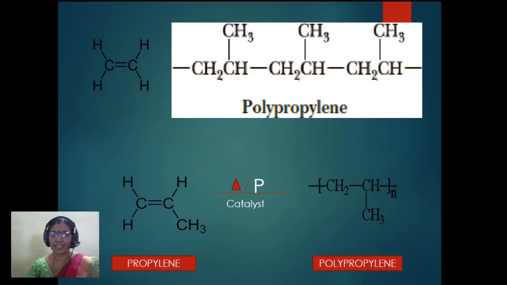So propylene units are repeating and forming a long chain polymer, which we write like this: a single unit CH2 single bond CH, CH3, bonds on either side, the whole n times. This is polypropylene. This is how we write the structure of a polymer. The double bond is broken, and the bonds on either side indicate that it is linked with many repeating units.